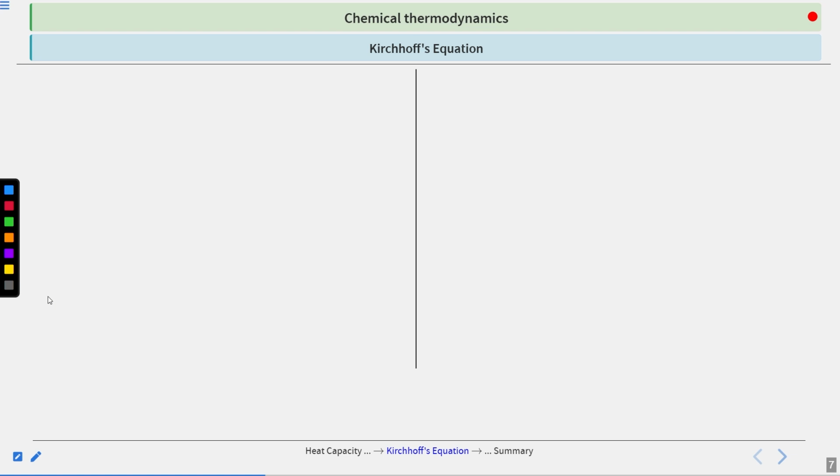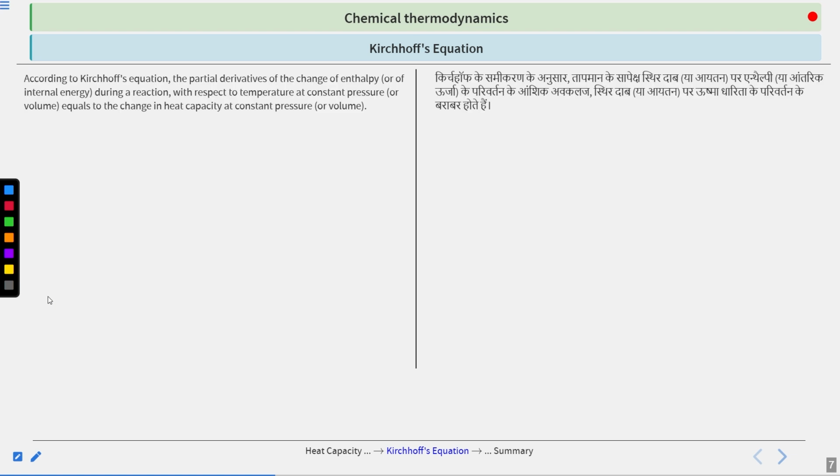Next is Kirchhoff's equation. So what is Kirchhoff's equation? Kirchhoff's equation says that the partial derivative of the change of enthalpy, or of internal energy, during a reaction with respect to temperature at constant pressure equals the change in heat capacity at constant pressure. In the bracket we have the other case. If you are talking about enthalpy, you talk about constant pressure and heat capacity at constant pressure. If you are talking about internal energy, then you talk about constant volume and heat capacity at constant volume. So this is the thing.